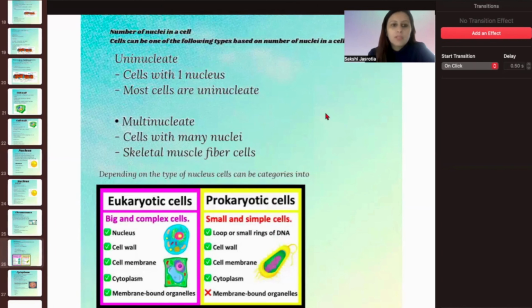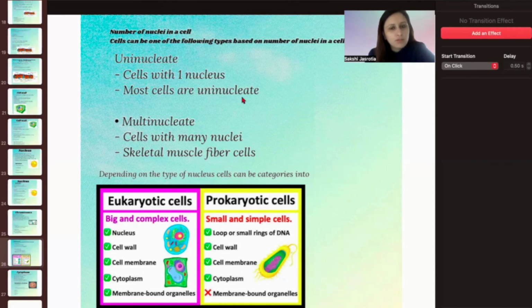Now, on the basis of the nucleus that are present in the cell, the cells can further be classified into uninucleated and multinucleated. Uni का मतलब हमने पहले भी देखा है, uni means one, the single. And as the name suggests, uninucleated means the cell with only one nucleus. There are no multiple nucleuses present here.